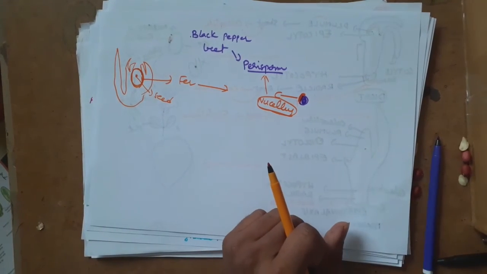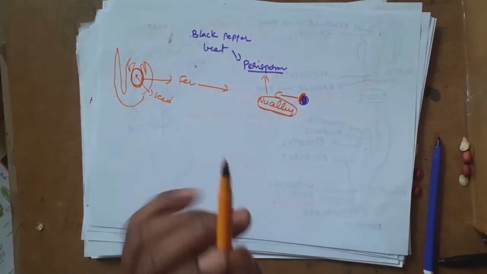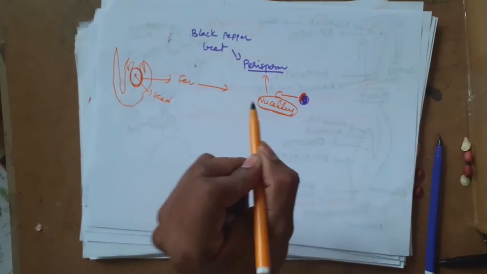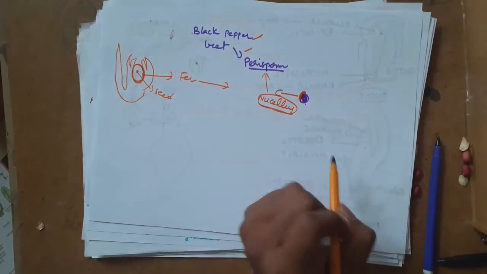Does this make a little sense to you? Now, if anybody asks you about perisperm, remember: the persistent nucellus present around the seed in black pepper and beet is called perisperm.